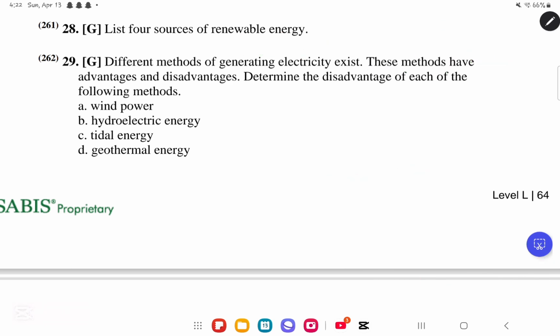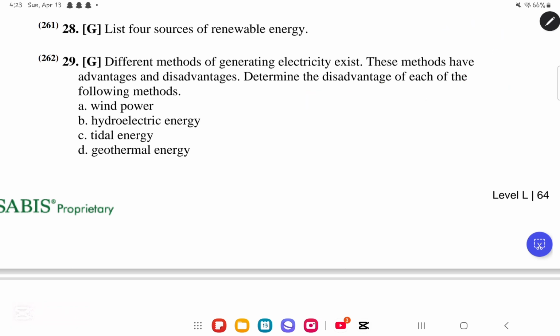Okay, we move on to CQD number 29. Here, different methods of generating electricity exist. These methods have advantages and disadvantages. Determine the disadvantage of each of the following methods. Wind power. What is the disadvantage of wind power? So using wind power on a large scale will raise issues of visual impact. So it might not look nice. There might be a lot of noise due to them because they are huge, and local wildlife because the birds might come and they might hit themselves into the turbine.